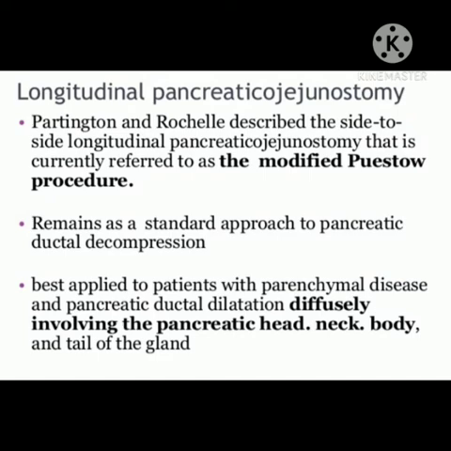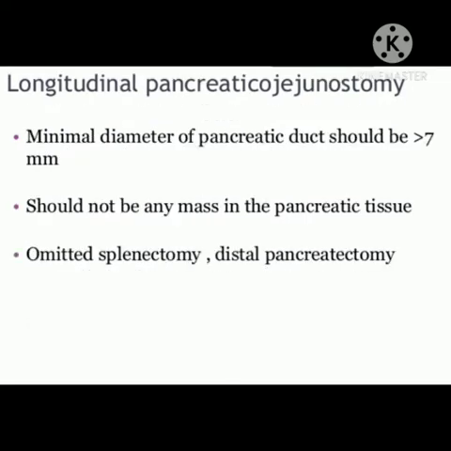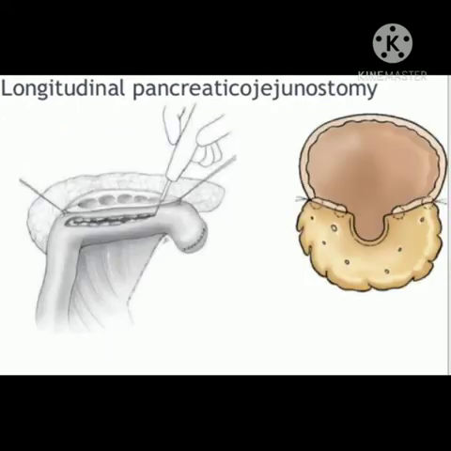It is best applied to patients with parenchymal disease and pancreatic ductal dilation diffusely involving the pancreatic head, neck, body and tail of the gland. In longitudinal pancreaticojejunostomy, the minimal diameter of the pancreatic duct should be more than 7 mm, there should not be any mass in the pancreatic tissue, and splenectomy and distal pancreatectomy are omitted. This is the picture of longitudinal pancreaticojejunostomy.